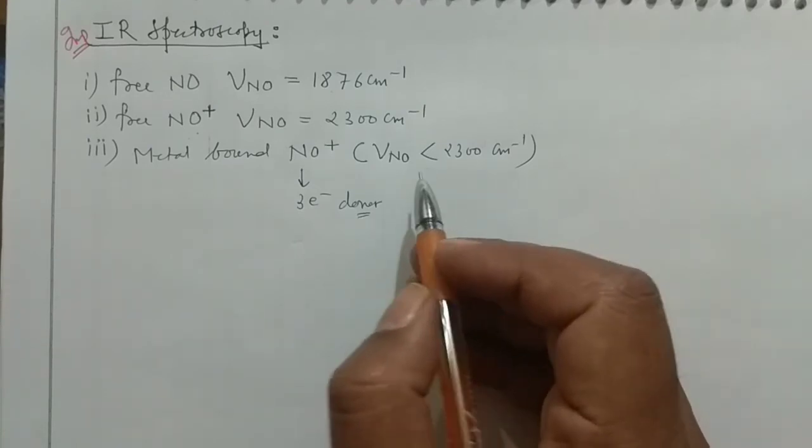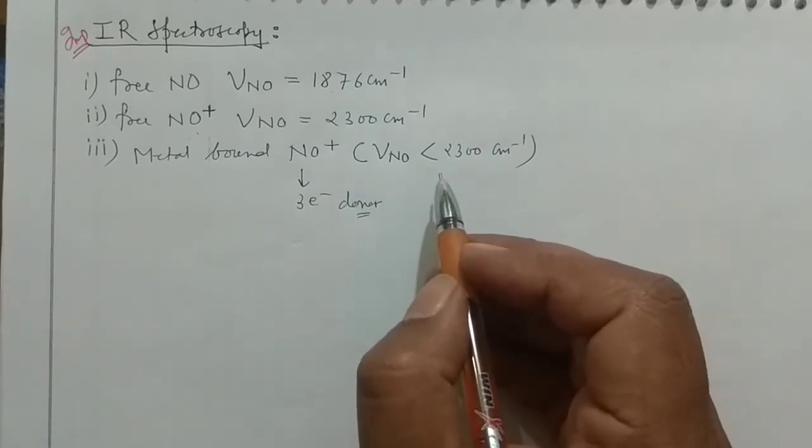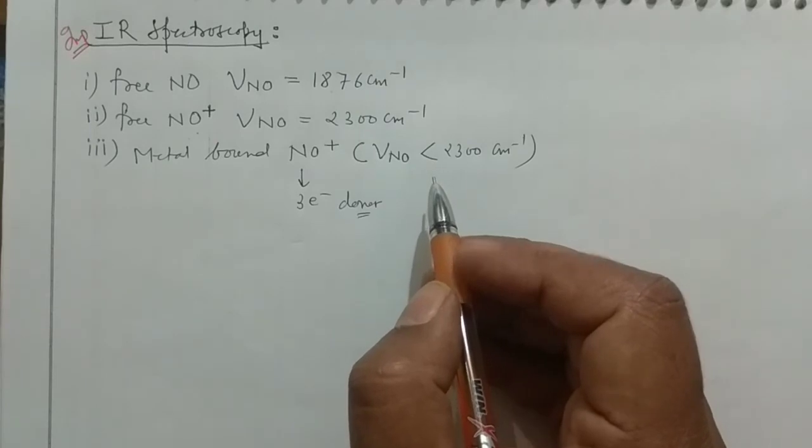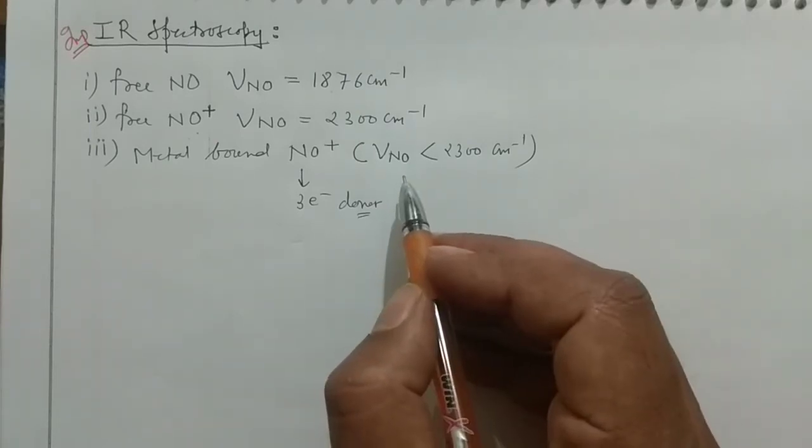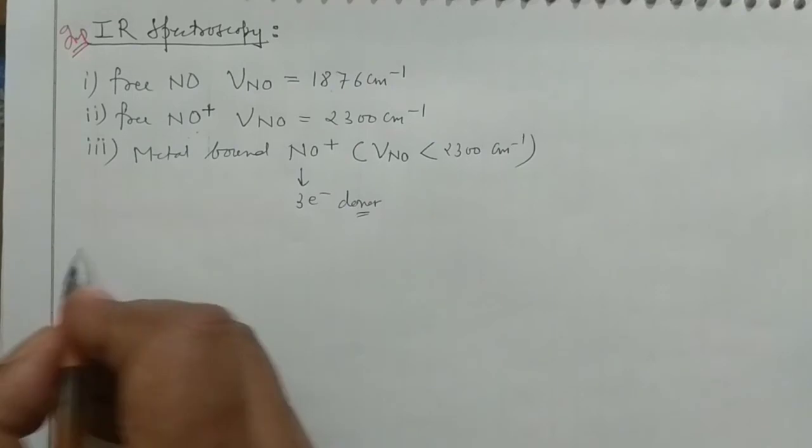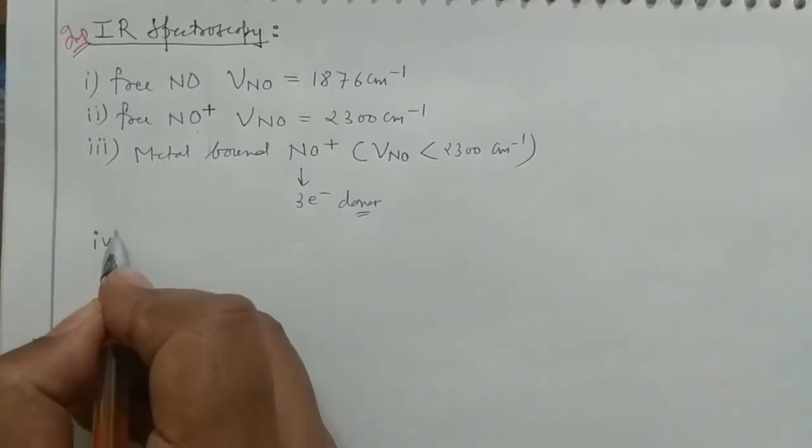Okay, and if they ask the question in the examination, they will give you the value, or they ask the suggested trend, then you have to apply your concepts. Then you can go for point number 4.